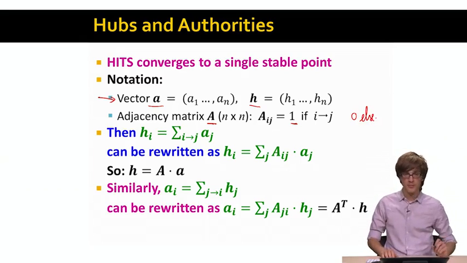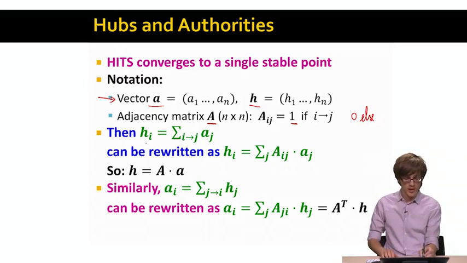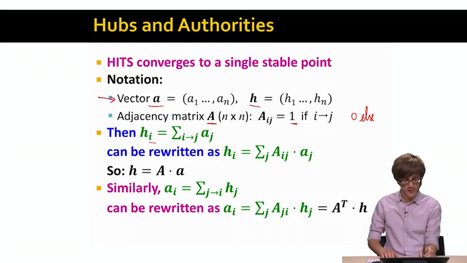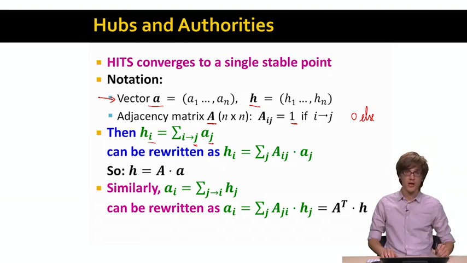The first question is, how can you write the hub update equation? The hub update equation says that the hub score of node i is simply a summation of the authority scores of everyone that node i points to.